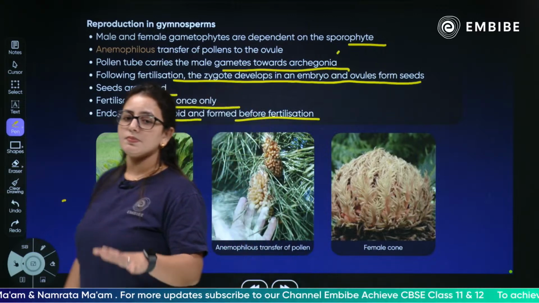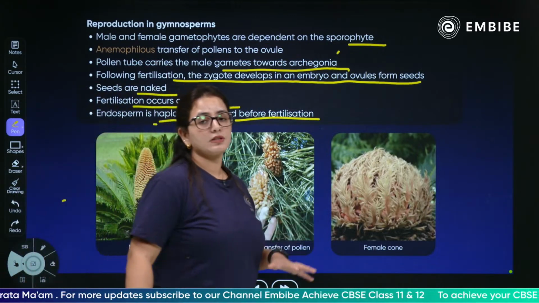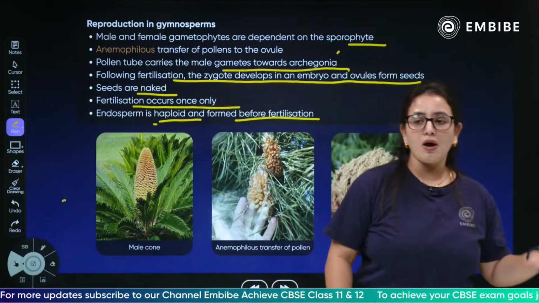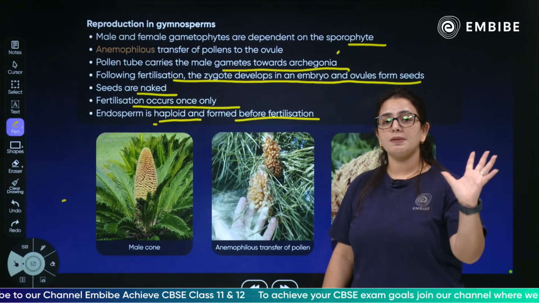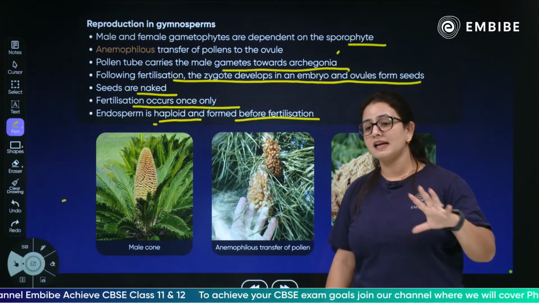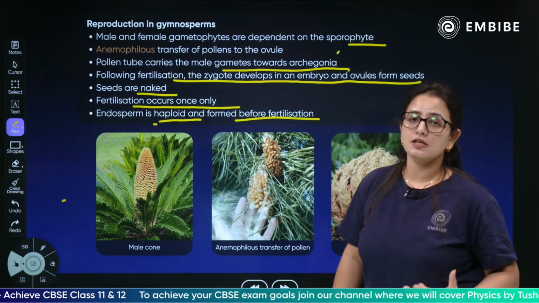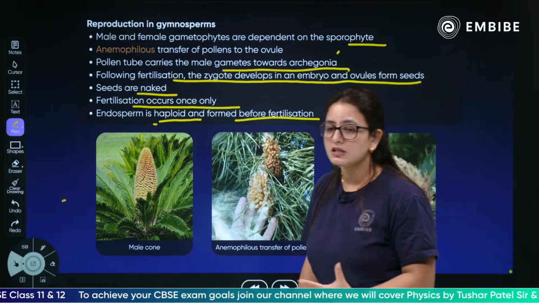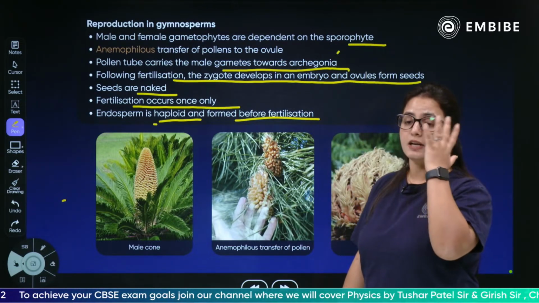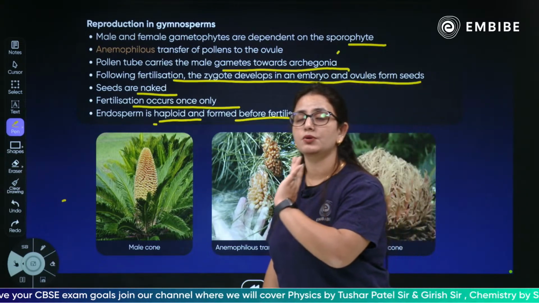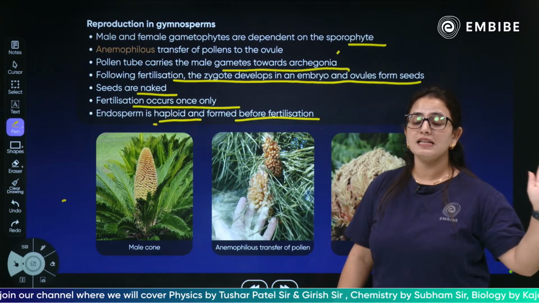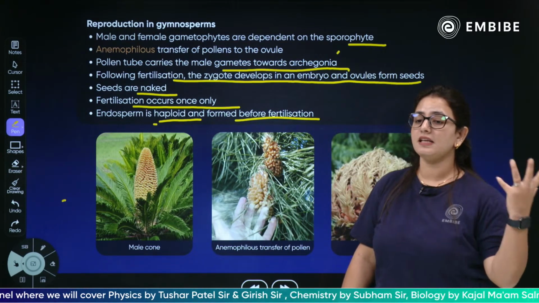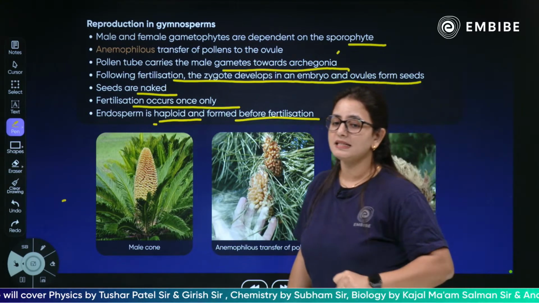Since there is no ovary, the ovules are absolutely naked. When fertilization is done, the male gamete fuses with the egg cell and converts into a zygote. The zygote will develop into an embryo, and the ovules will convert into seeds. Seeds that are not inside an ovary are called naked seeds.